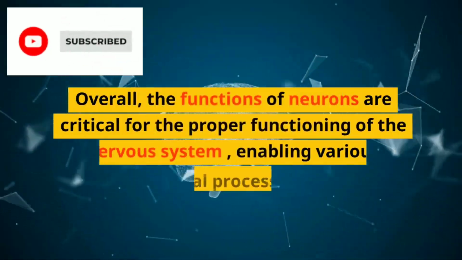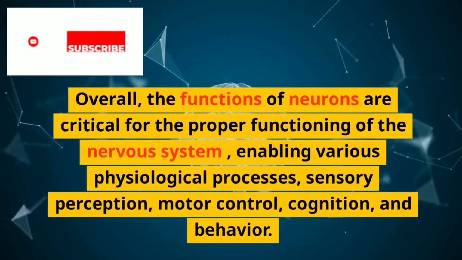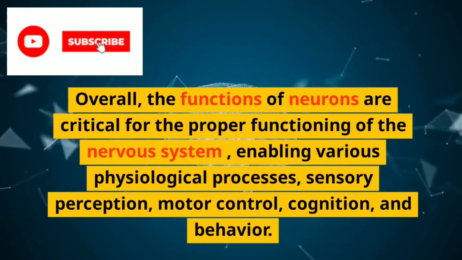Overall, the functions of neurons are critical for the proper functioning of the nervous system, enabling various physiological processes, sensory perception, motor control, cognition, and behavior.